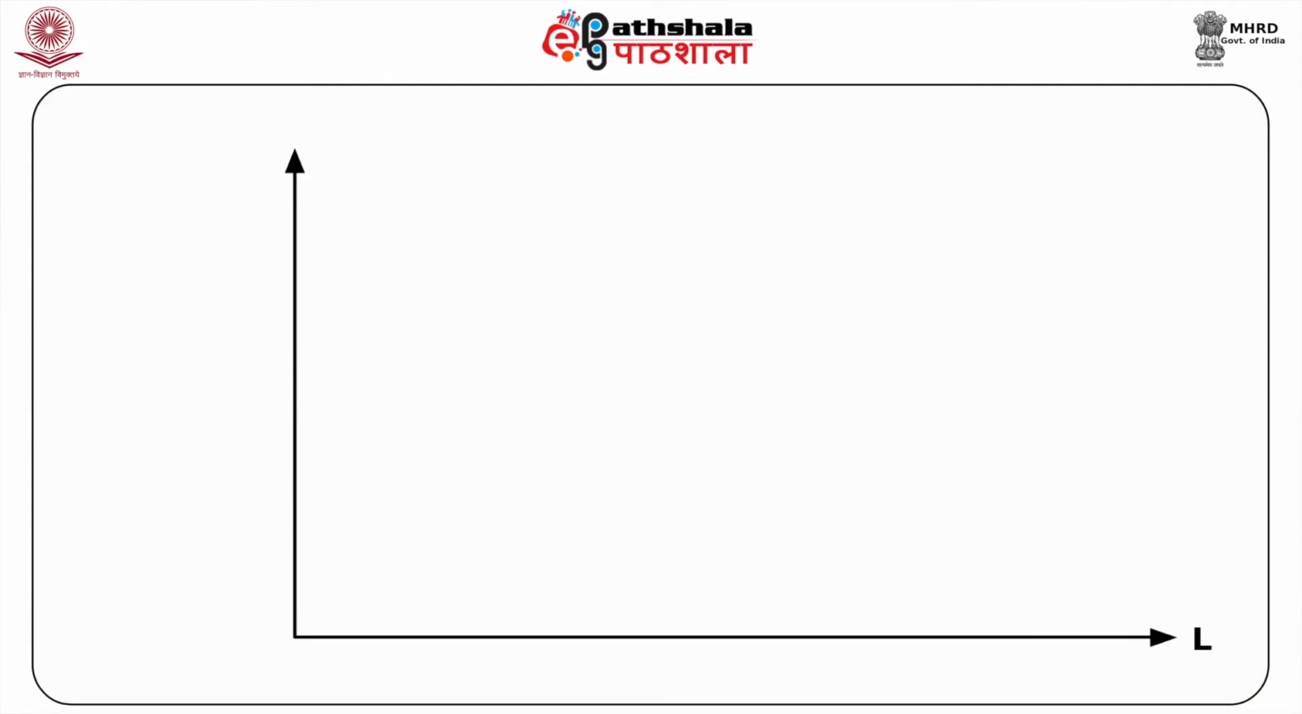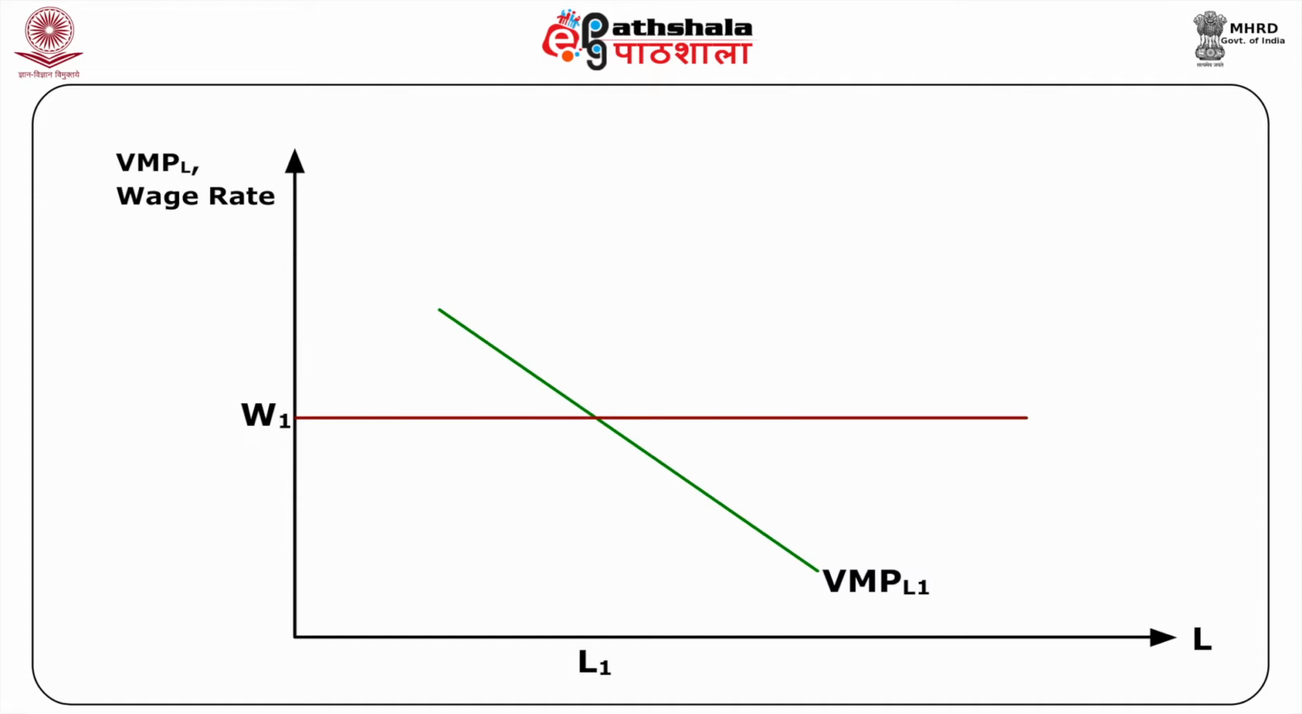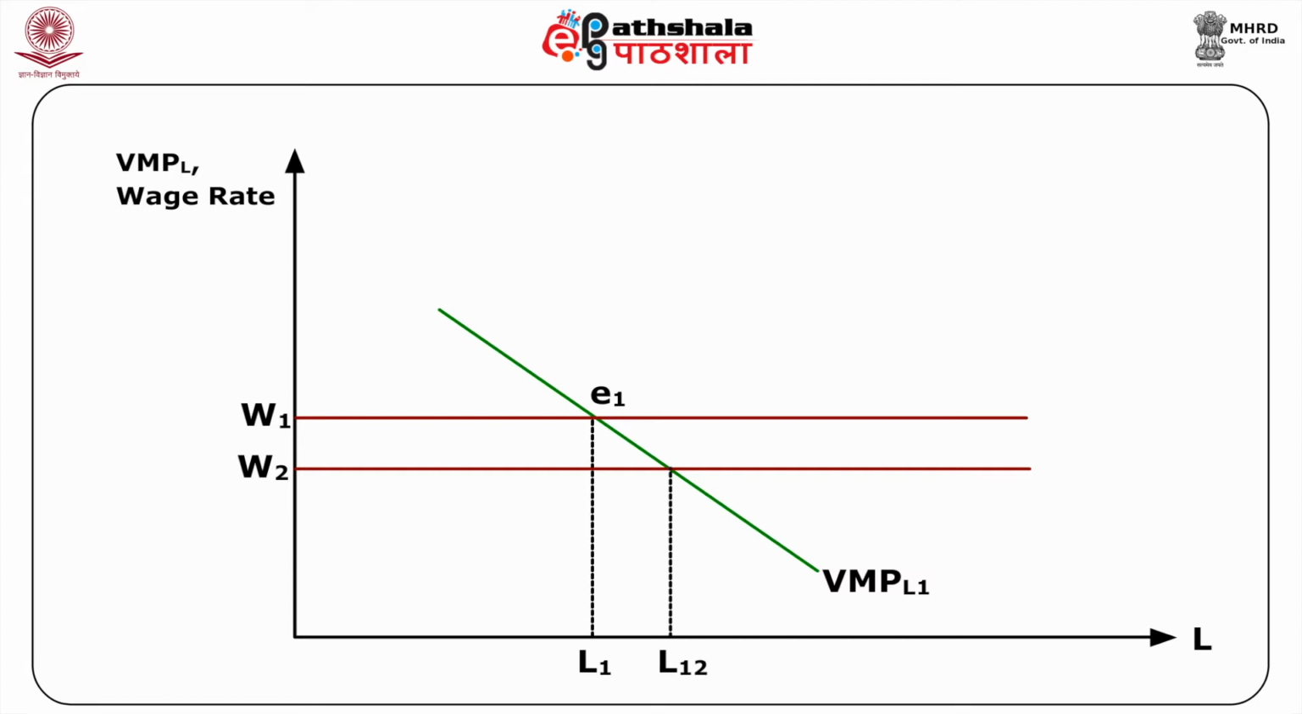Consider the above figure 3. With the original price of labor W1, L1 units of labor are hired. This is determined from the point E1 where VMP L1 is equal to W1. With a fall in the wage rate to W2, if the VMP of labor were to remain constant at VMP L1, the employment of labor would increase to L12, given by the equilibrium point E12.